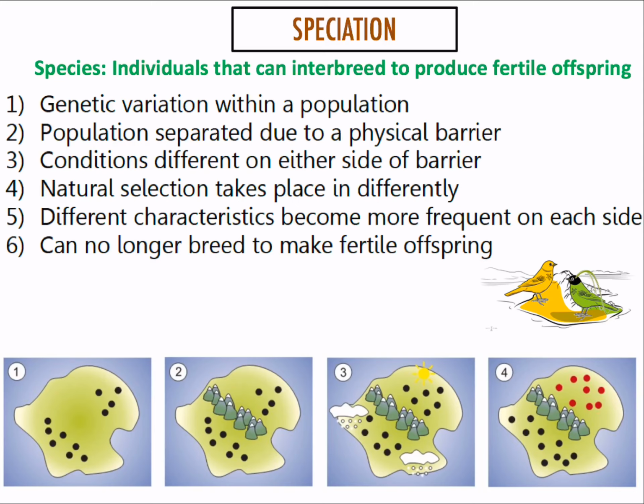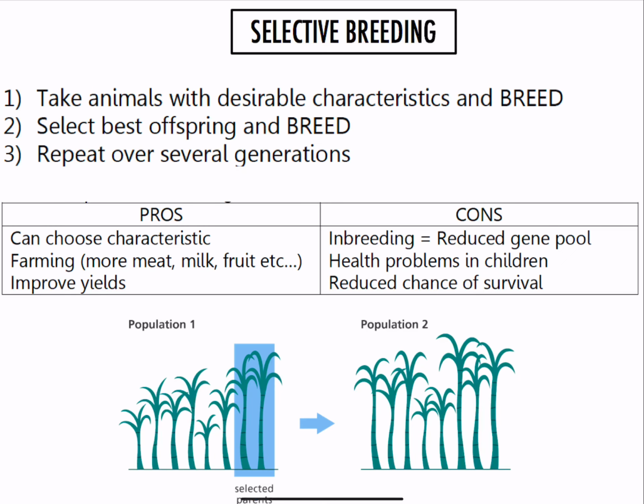For example, the ones at the top grow longer necks, the ones at the bottom grow longer tails, or something different. Over time, if you were to take individuals from each group and bring them together, they've become so different that they can't breed anymore to make fertile offspring, and therefore they have become two separate species.